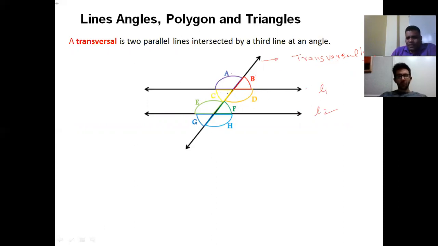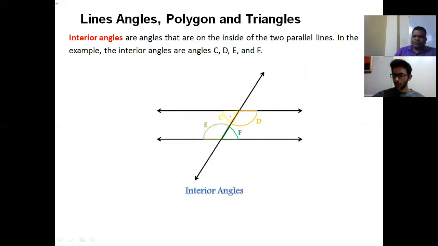When two parallel lines are intersected by a transversal line, we can see there are many angles: A, B, C, D, E, F, G, H. There are 8 angles. We are going to have a deep discussion about these 8 angles, what they are called, how they behave, etc. Out of 8, the angles in the interior region are known as interior angles.